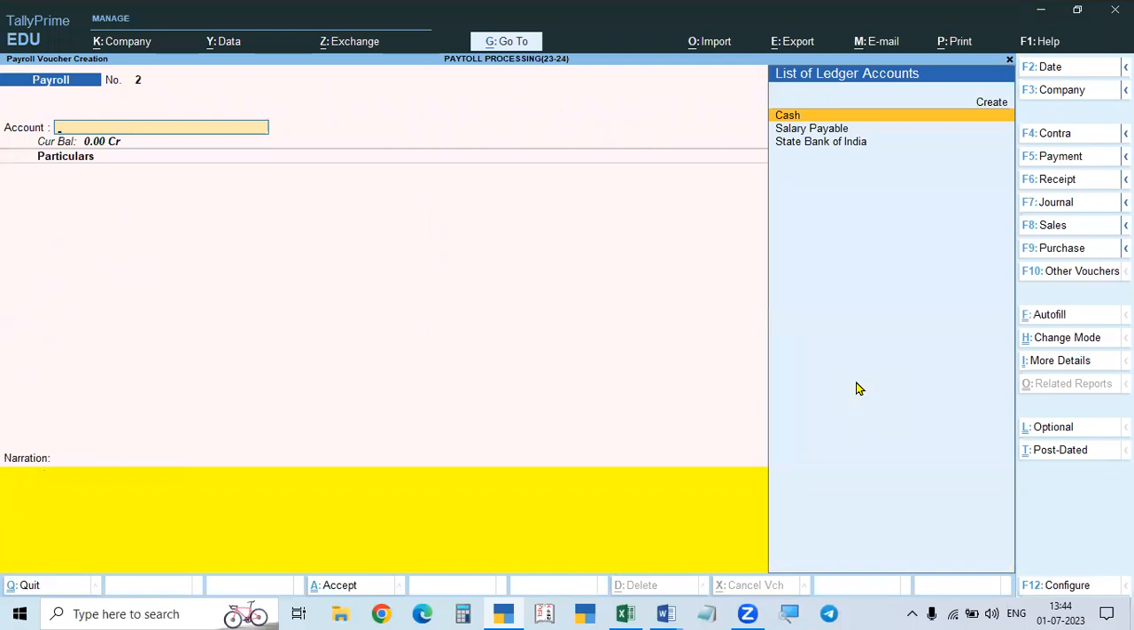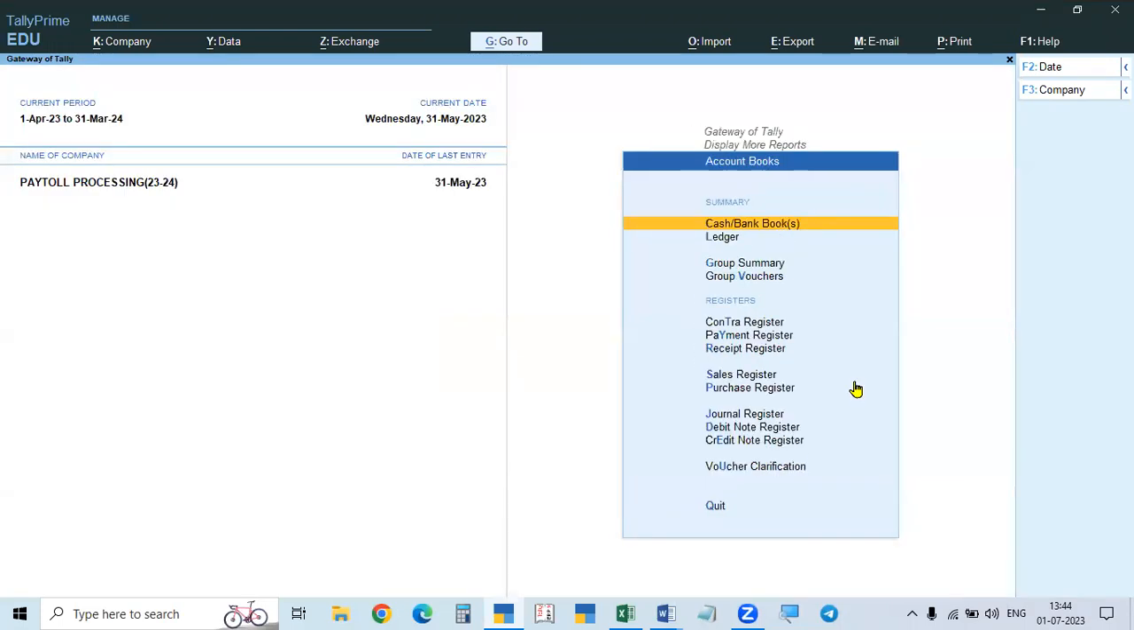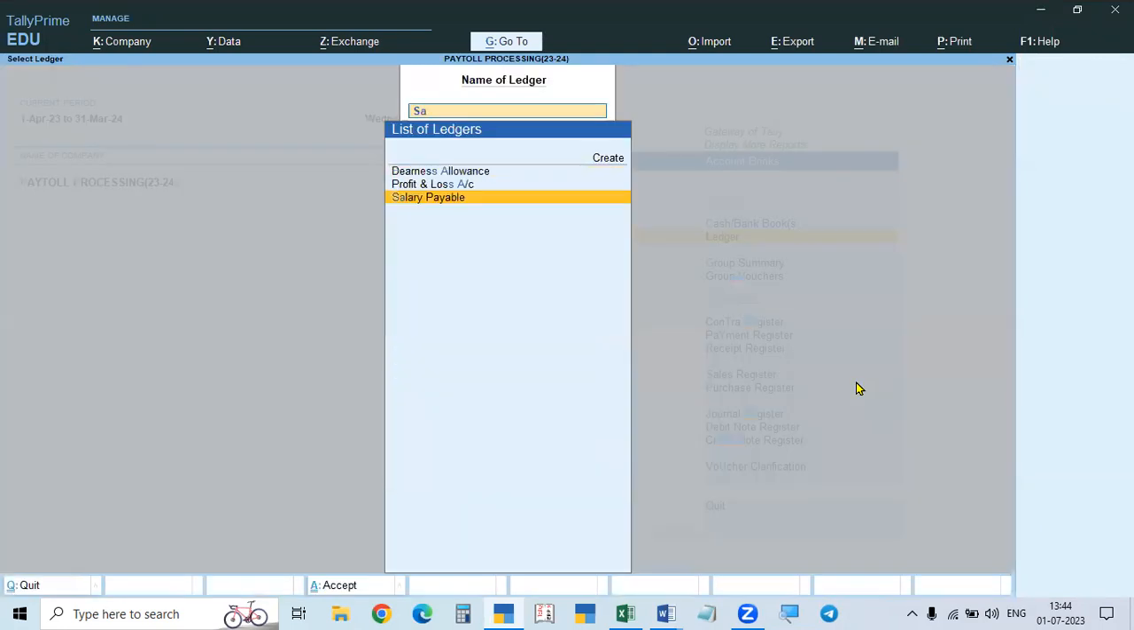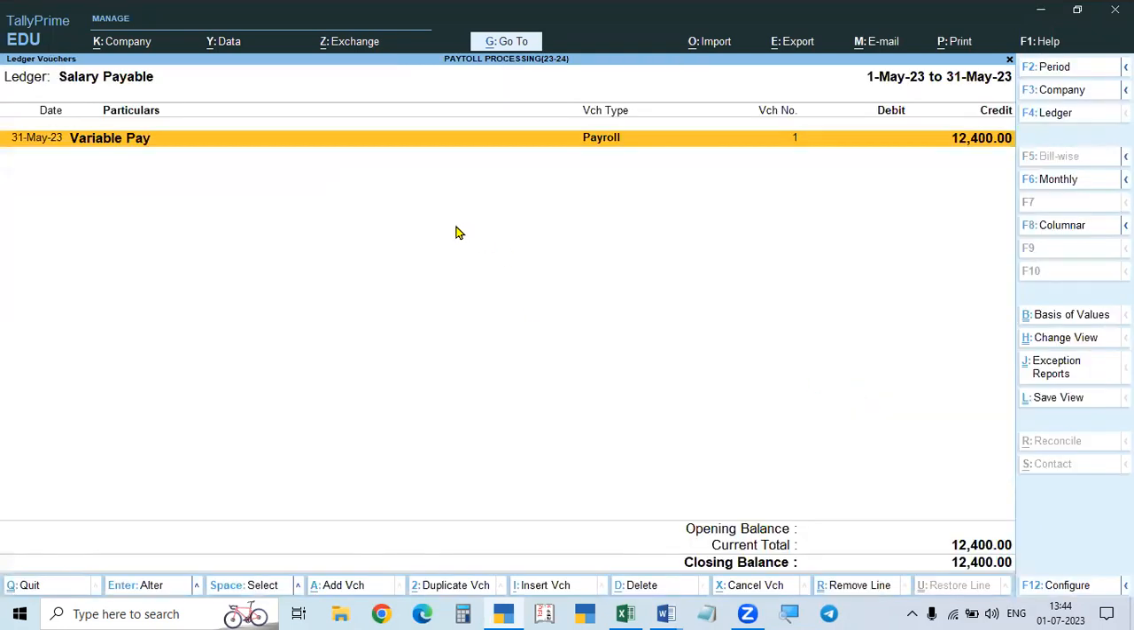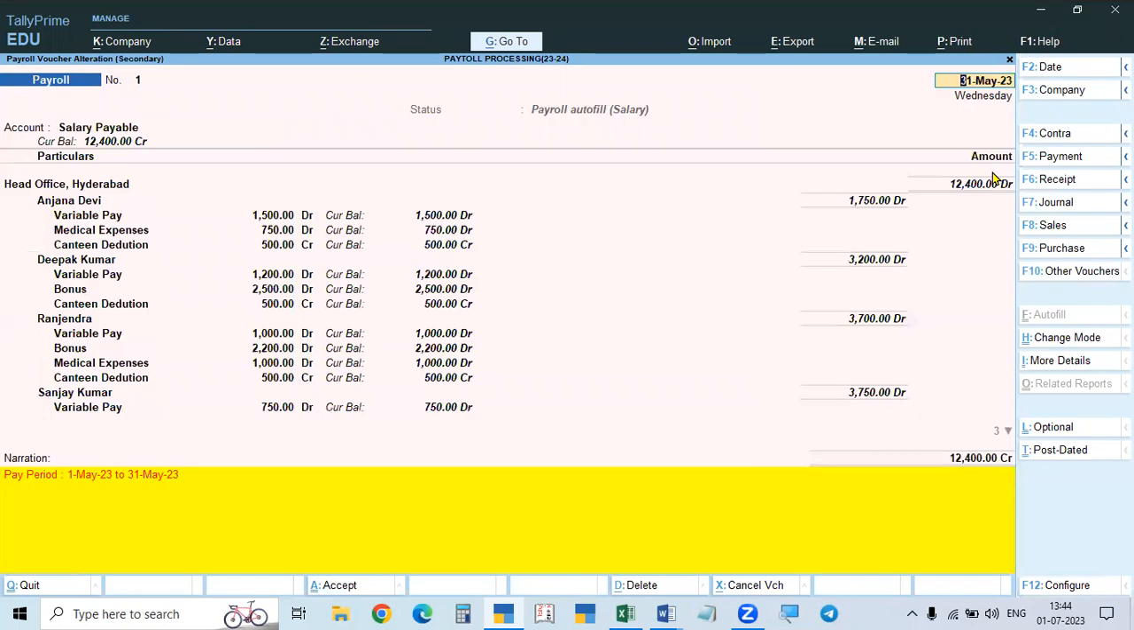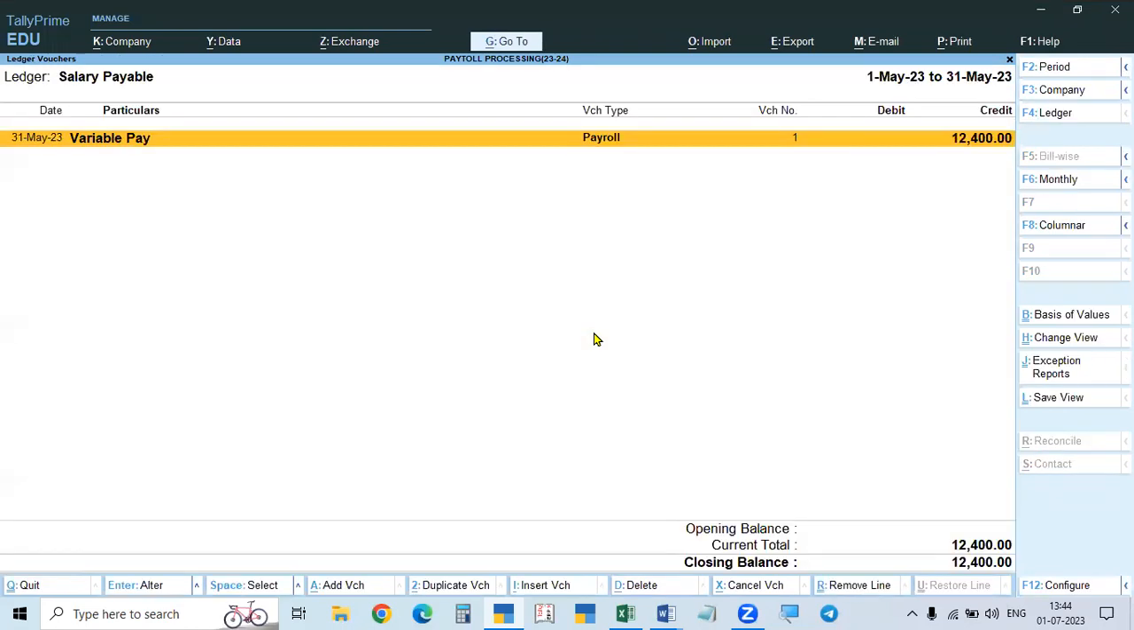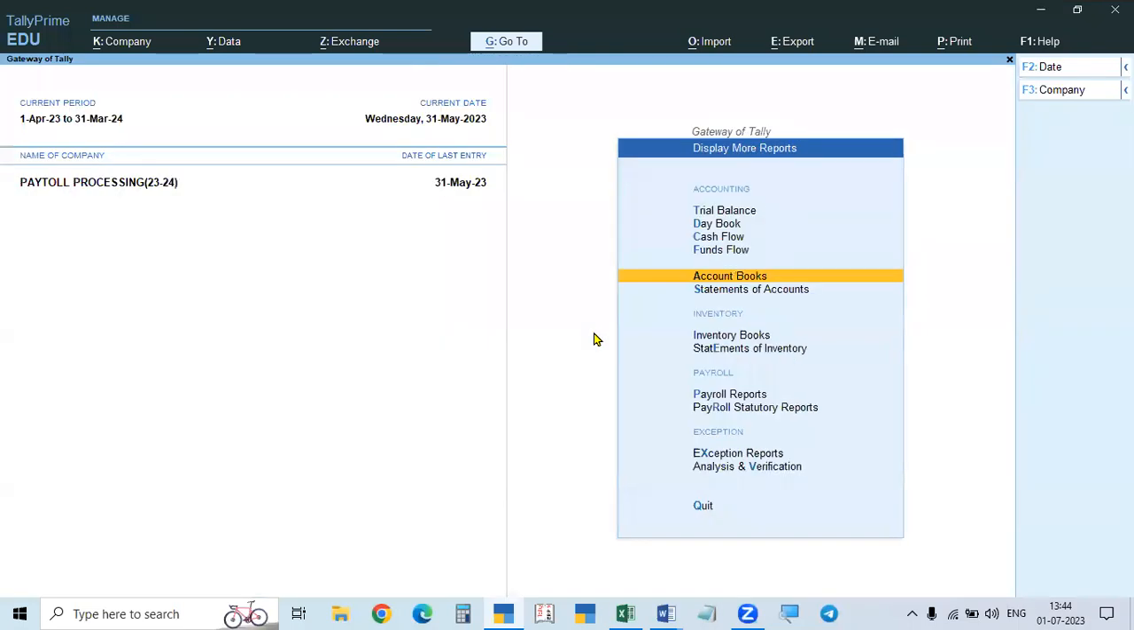You can see where they are available. Under salary payable, we made it. Go to ledger, and you see salary payable. The amount is available here. 12,400 rupees is the amount that is payable. They are all user defined. Now we will process the other payments.